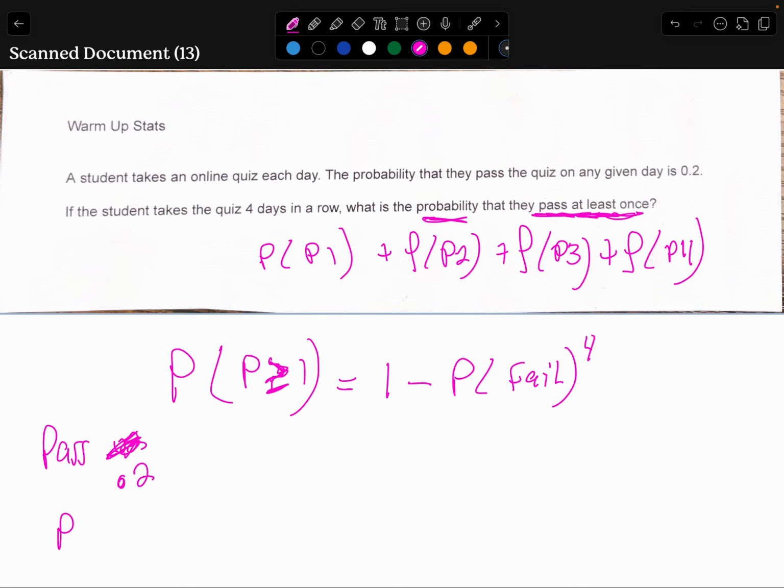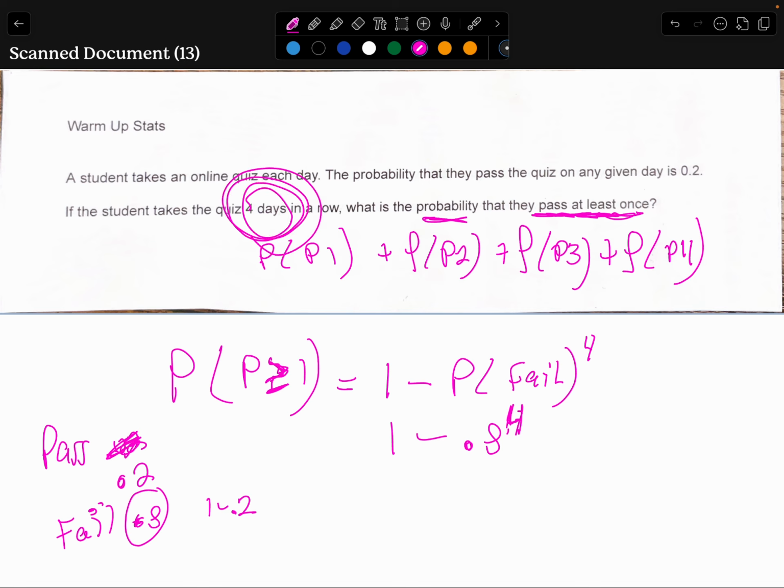Then fail is 1 minus 0.2. I think it's 0.8, right? 0.8. The probability of failing is 0.8. So 1 minus 0.8 to the power of 4. It's important you know that we get the 4 because of the 4 days. So there's 4 times they're doing this.